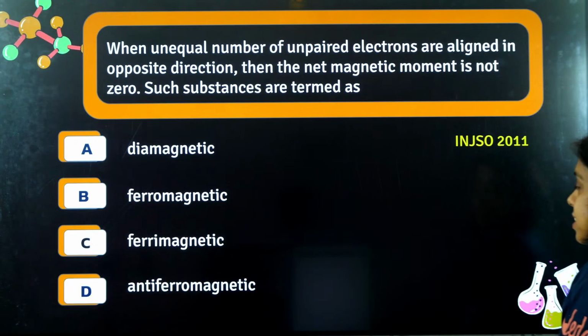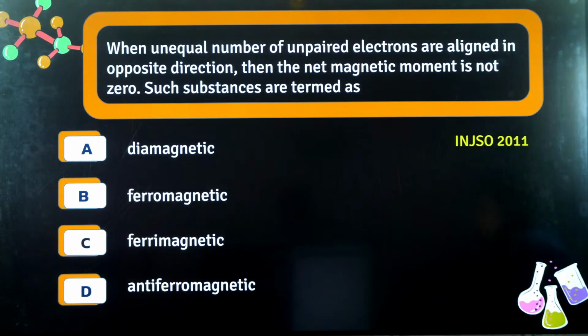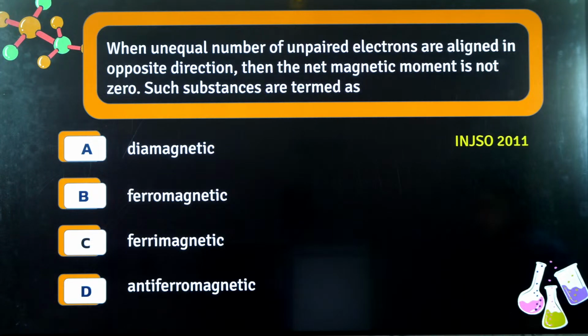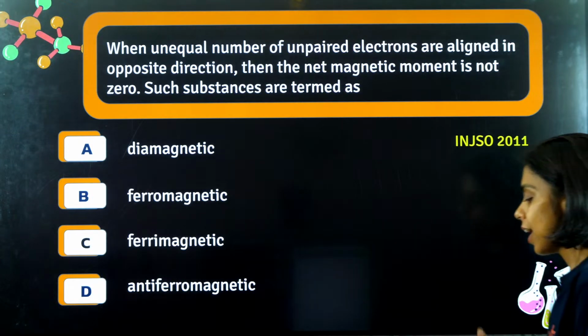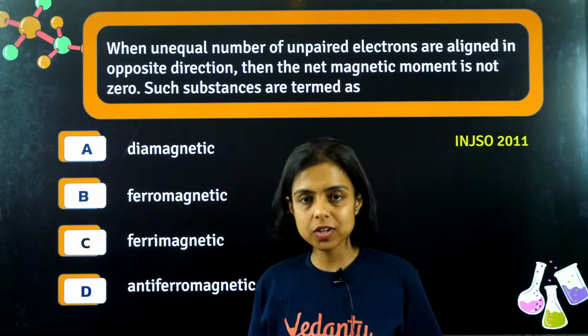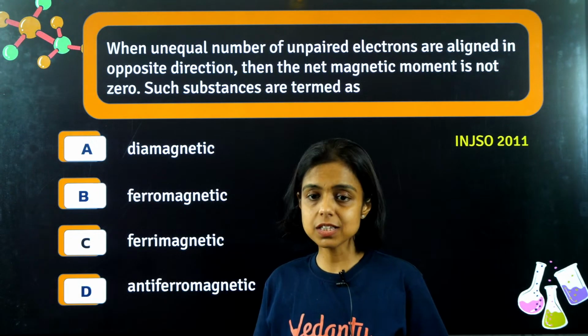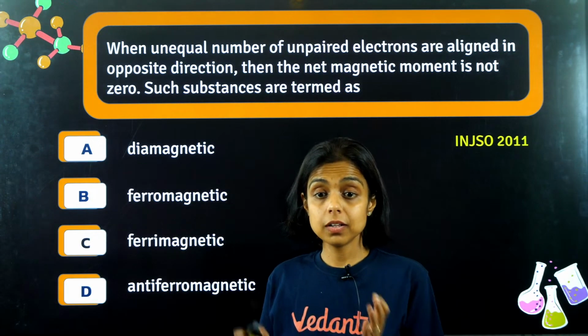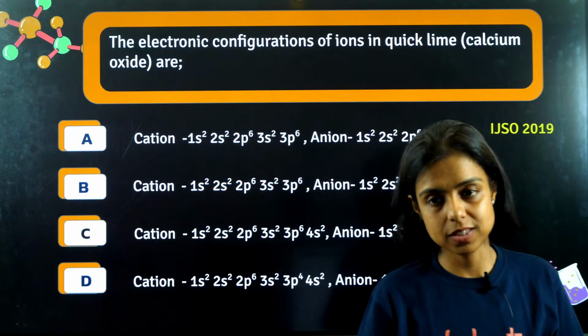Okay, now this is INJSO, so though you have seen the answer, I request everyone to know these terms, though you will understand when you learn magnetism in physics for Junior Science Olympiad. What are diamagnetic, ferromagnetic, ferrimagnetic and anti-ferromagnetic? This is there in your chemistry in CERT also, but in physics, in magnetism, you read these. So just make sure you know the definition of each of them because it was asked in INJSO once, right?